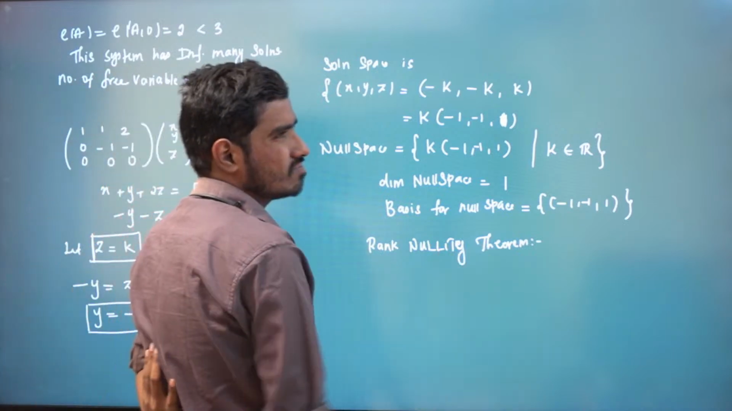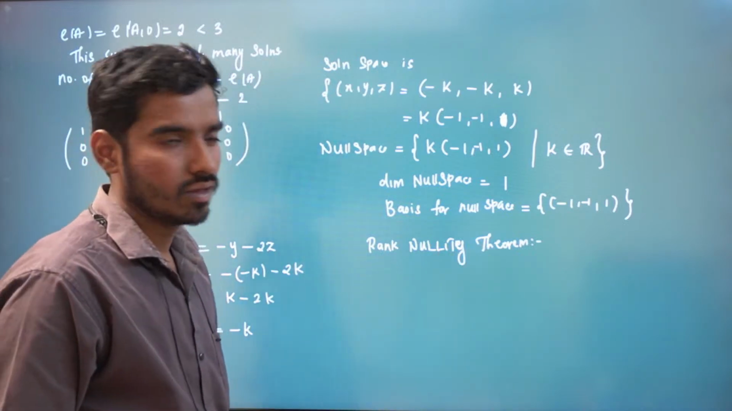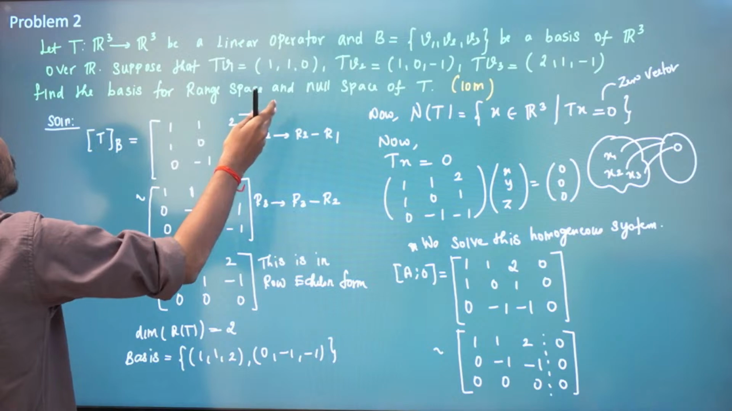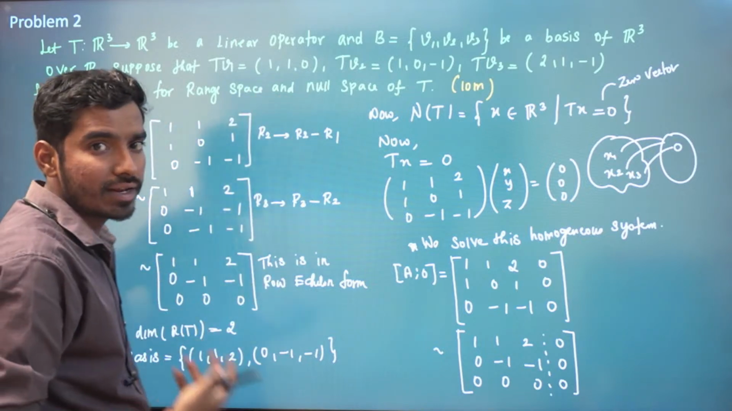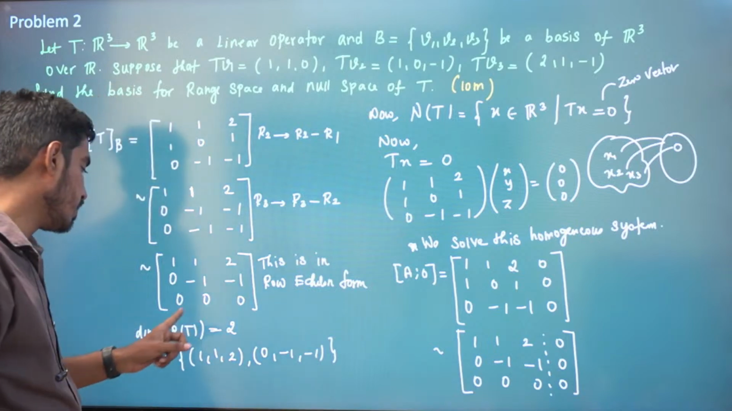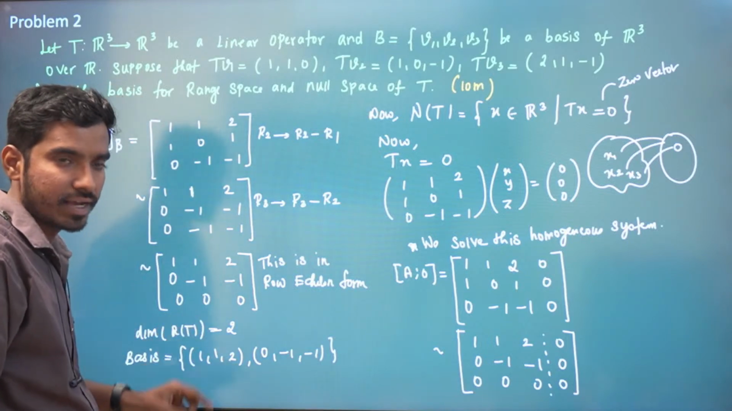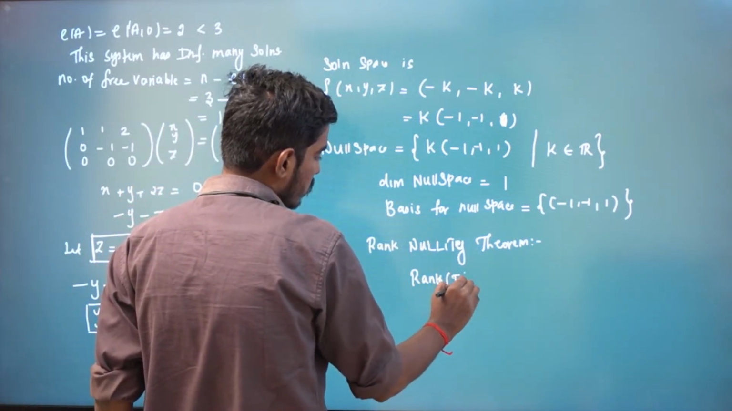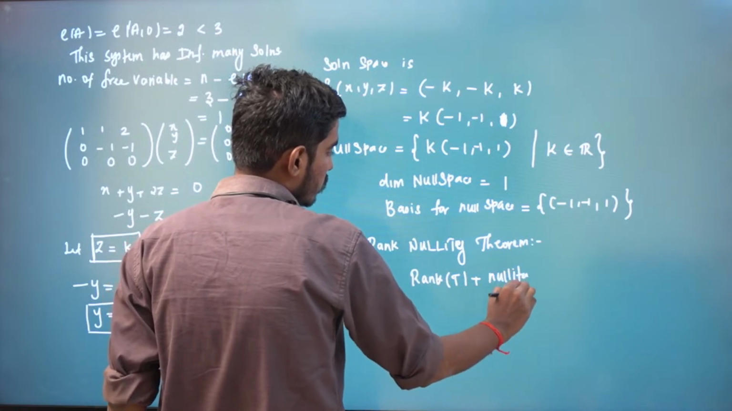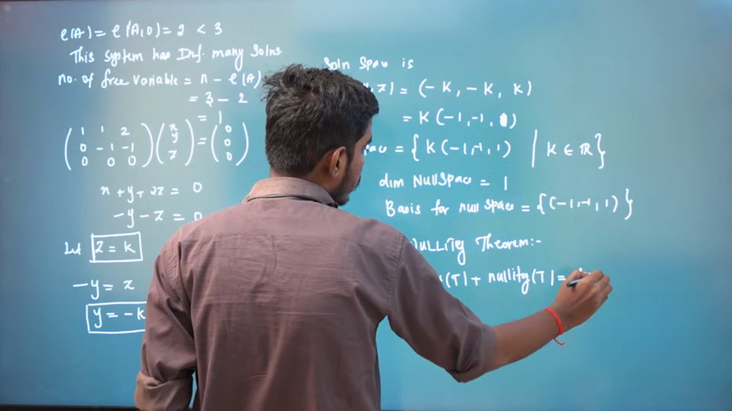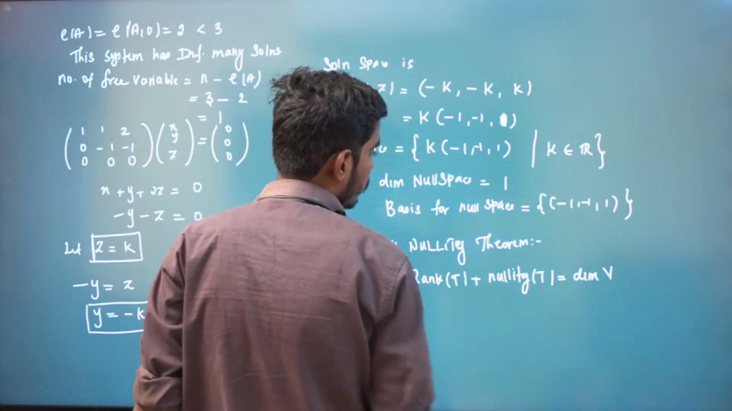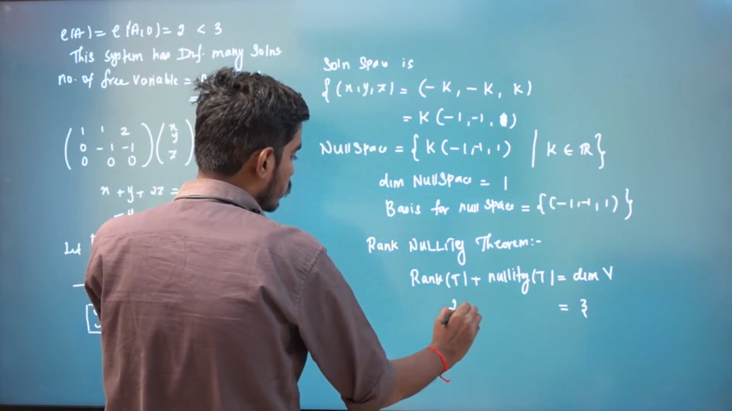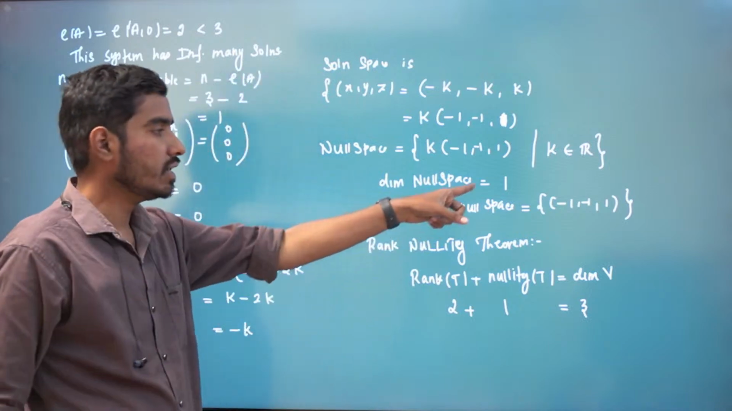But suppose they ask you to find rank and nullity instead of basis for range space and null space. Rank we already know because dimension of range space is our rank. So rank is 2. What rank nullity theorem says is rank of T plus nullity of T is always equal to the dimension of our domain space. Our dimension of domain space is 3, rank is 2. So nullity has to be 1.